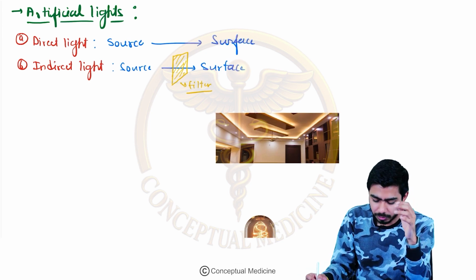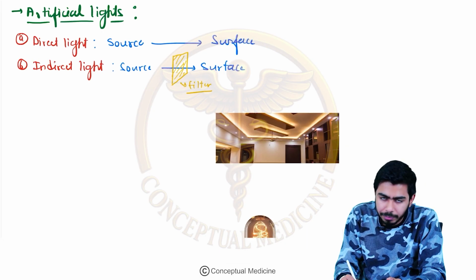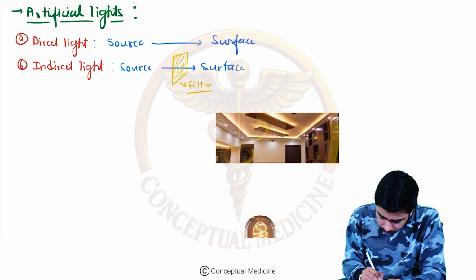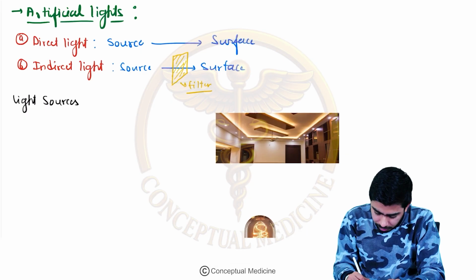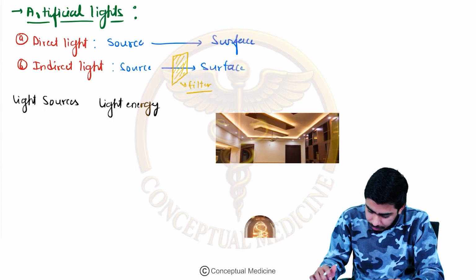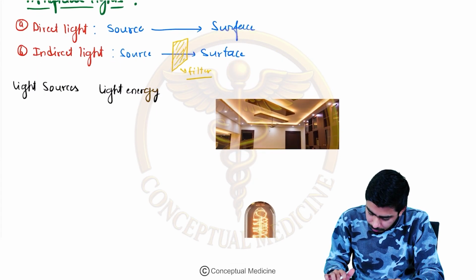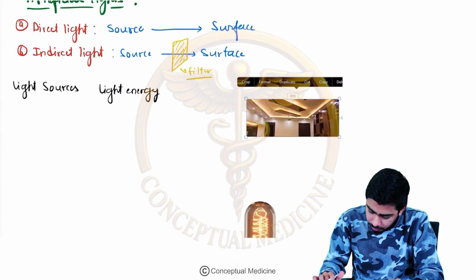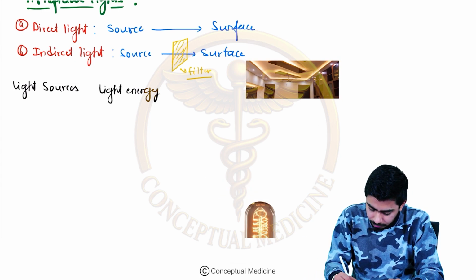Once you understood this concept, we have three important examples. One is the light sources. Here I am writing the light sources, here I am writing the light energy, and here I am writing the heat energy, right? I am just shifting this picture to the upper side so that we can discuss some more concepts over here.